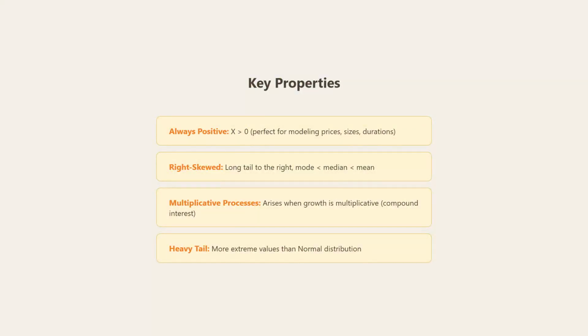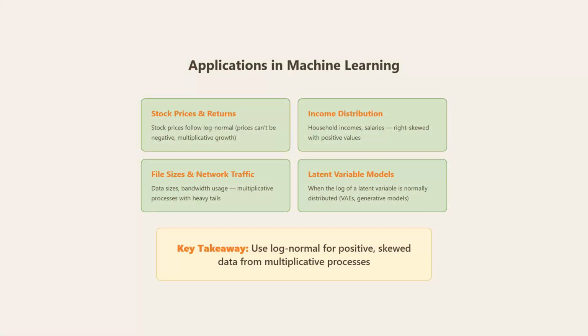Log normal has 4 key properties. First, it's always positive, perfect for modeling prices, sizes, and durations. Second, it's right-skewed with mode less than median less than mean. Third, it arises from multiplicative processes like compound interest. And fourth, it has heavier tails than normal, capturing more extreme values.